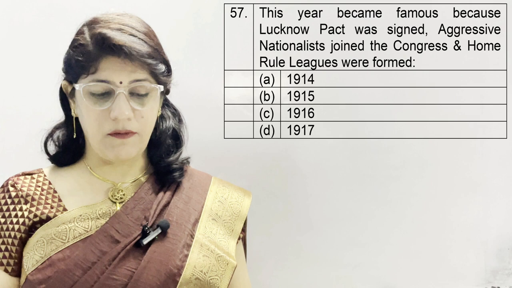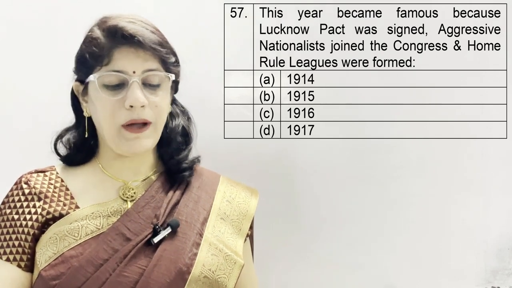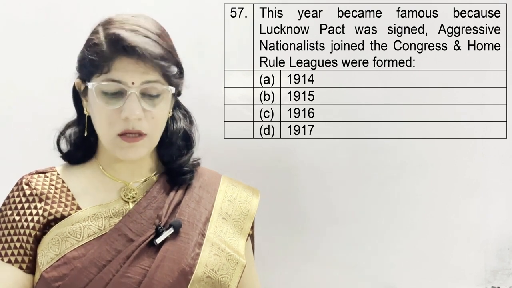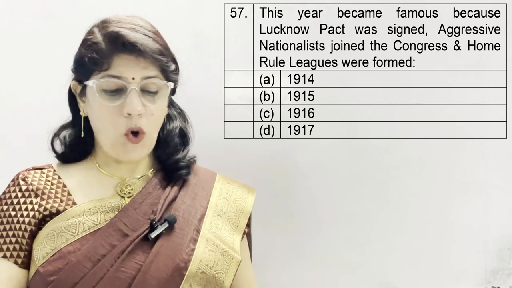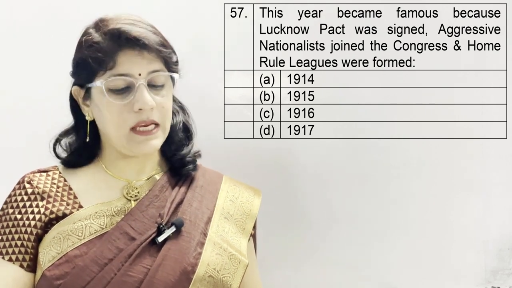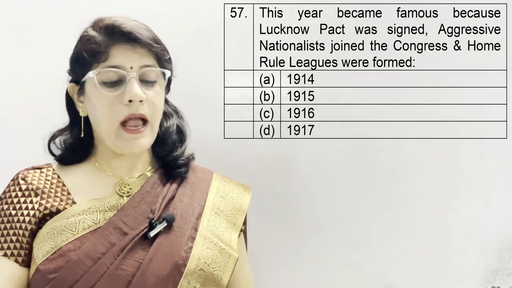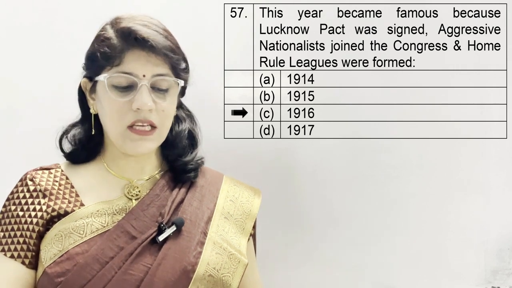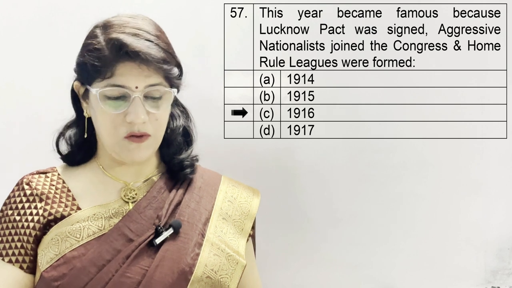Question number 57. This year became famous because Lucknow Pact was signed, aggressive nationalists joined the Congress and Home Rule League was formed. A option is 1914, B 1915, C 1916 and D 1919. And the correct answer is C, 1916. That is why this 1916 Lucknow Pact session is very famous.